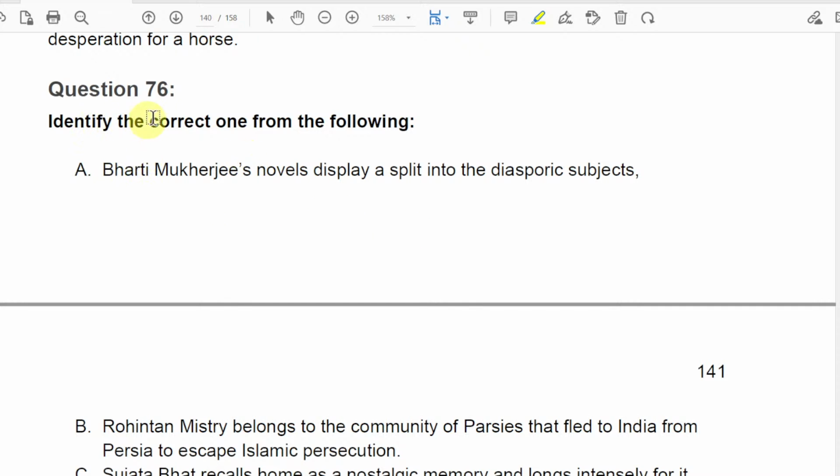Question number 76 is here. I hope you can see it. Identify the correct one from the following. A: Bharati Mukherjee's novel displays a split into diasporic subject. B: Rohinton Mistry belongs to the community of Parsis that fled to India from Persia to escape Islamic persecution.